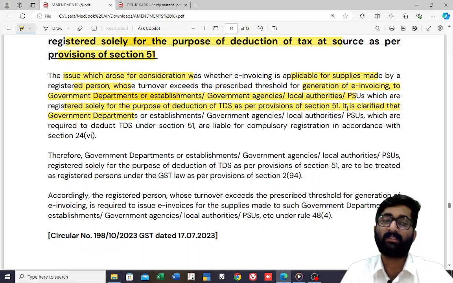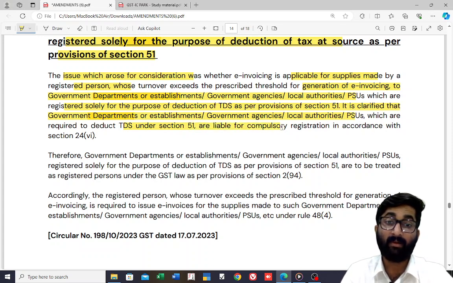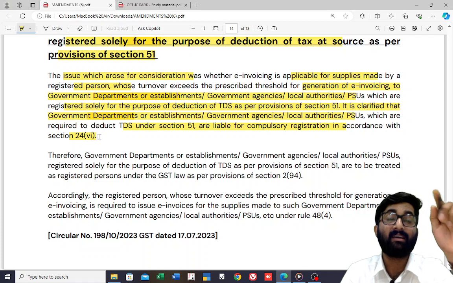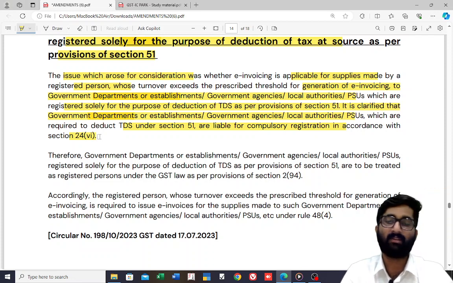Deduction of TDS under section 51: it is clarified that government departments or establishments, government agencies, local authorities and PSUs required to deduct TDS under section 51 are liable for compulsory registration. Correct? In section 24 we discussed that TDS deductors and TCS collectors are required to take compulsory registration.